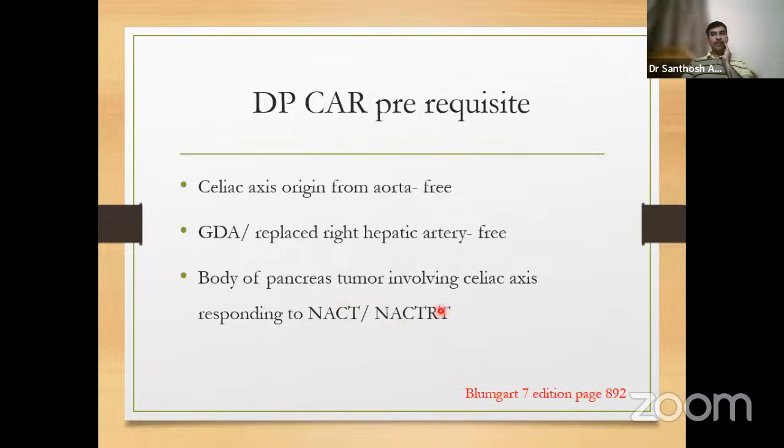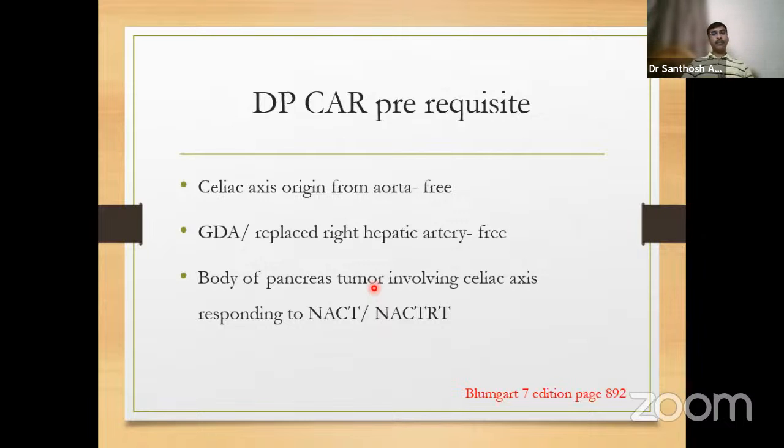Only then, select patients who have some response, either stable disease or good response, should be subjected to DPCAR. Now, in DPCAR, we divide the splenic artery, the left gastric artery, the common hepatic artery, and then we take the celiac axis also. Now, the entire liver will receive arterial blood supply through the pancreaticoduodenal arcade, through the GDA into the proper hepatic artery, but sometimes this may not be sufficient.